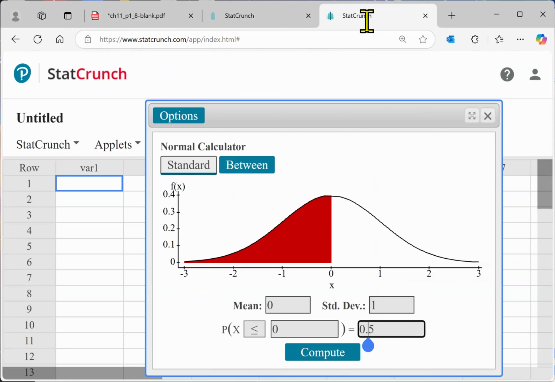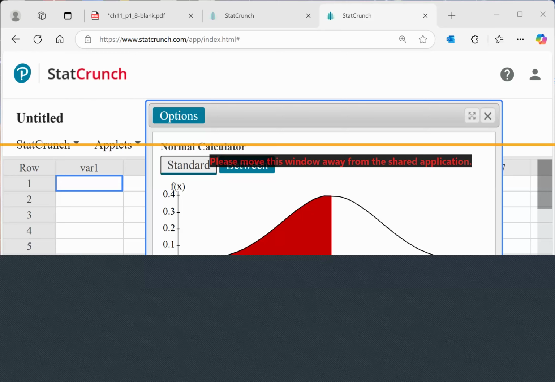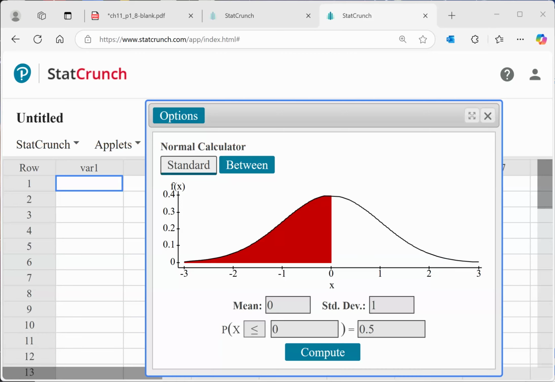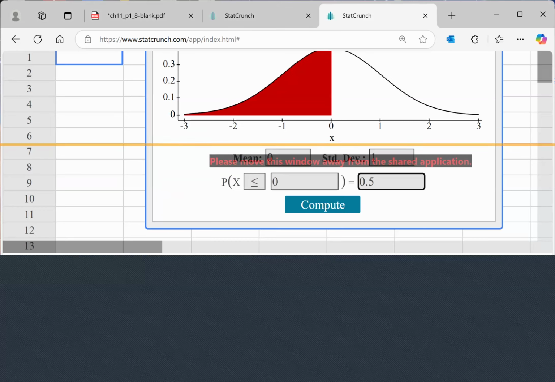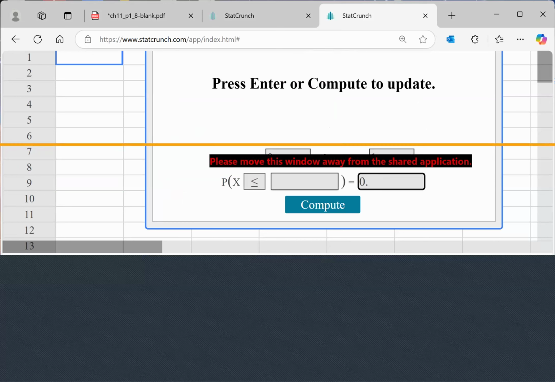Technical difficulties. Let me see if I can type this in. 0.02. Oh, it did not work. All right, finally working.